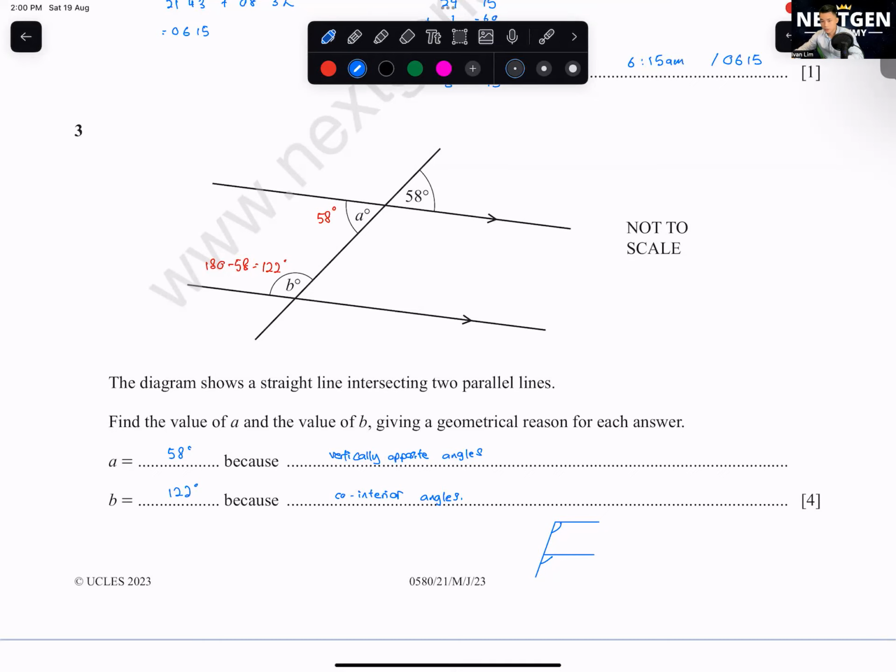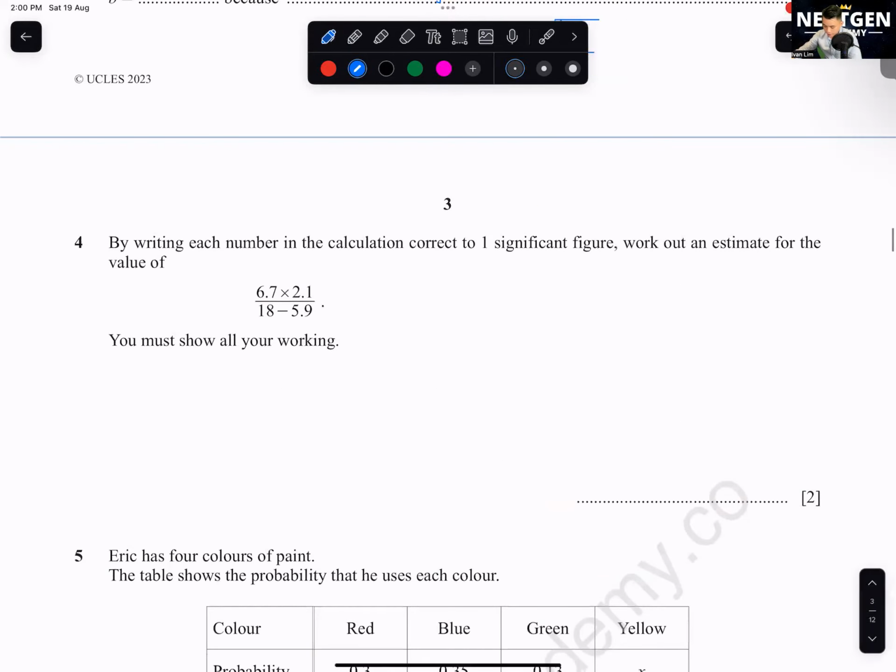Next one. Question 4. Okay, by writing each number in the calculation correct to 1 SF, work out an estimate for the value of this one here. So you need to convert all of this to one significant figure first. This one will be 7 times 2 over 20 minus 6. The 18 one, you all have to be careful. 18 does not become 2, it becomes 20. Here you get 14 over 14. Okay, you get 1.